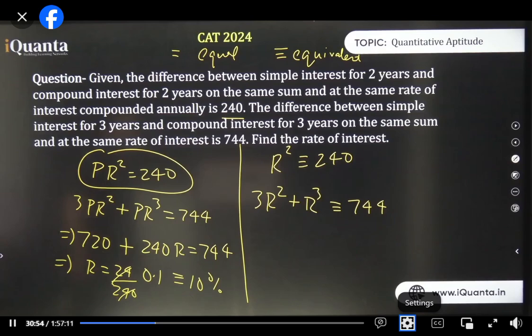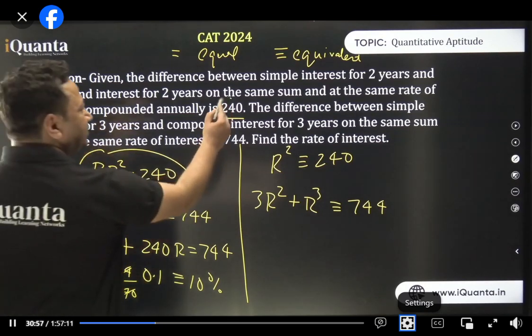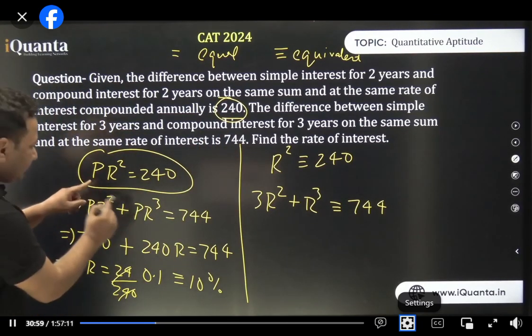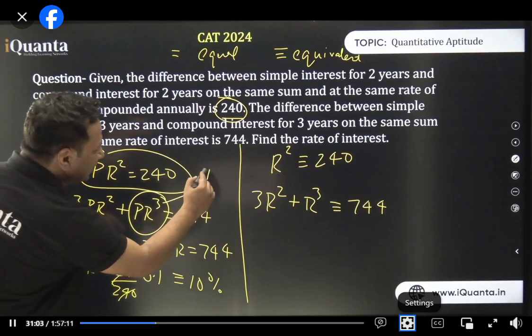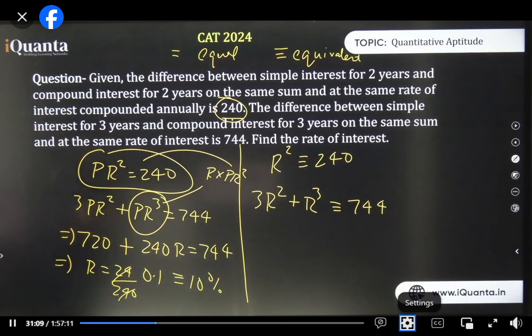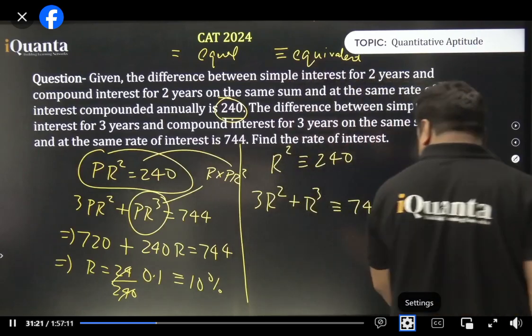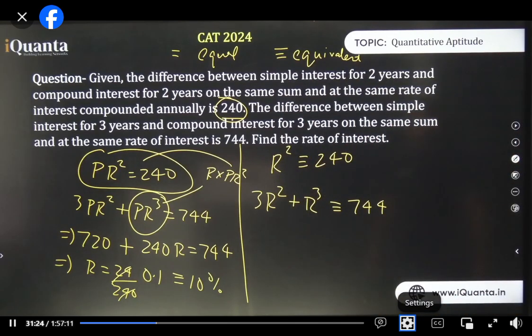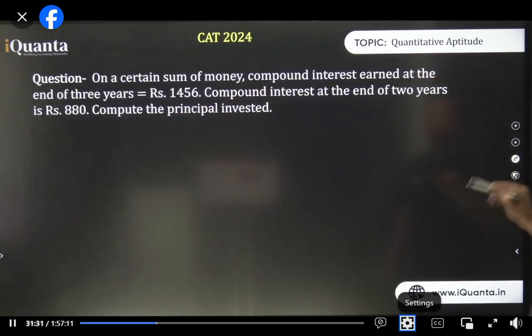How did 240R come? Where did 240 come from? It is written here, brother, 240 here. Okay, how did this come? PR cube. What is PR cube? PR cube is R multiplied by PR square. So I replace PR square with 240. That's it. I think Shalvi has replied to Jayanidhi. There's no problem at all now. I can get the answer. Equivalence. Next question.